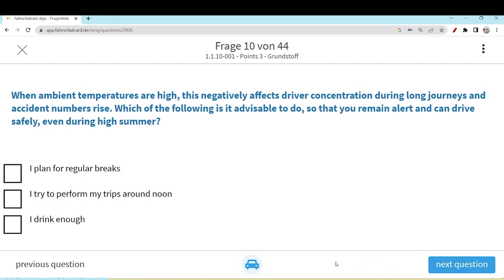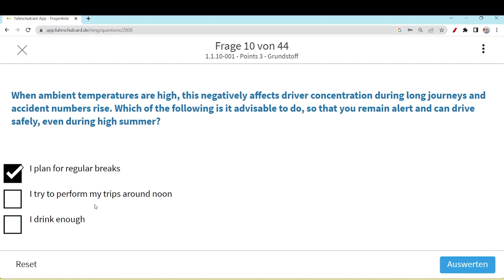I plan for regular breaks. Yeah, try to take a break, maybe somewhere in the parking area or somewhere in a restaurant. Take some cold drink because it's high temperature, and then carry on. Make some breaks.